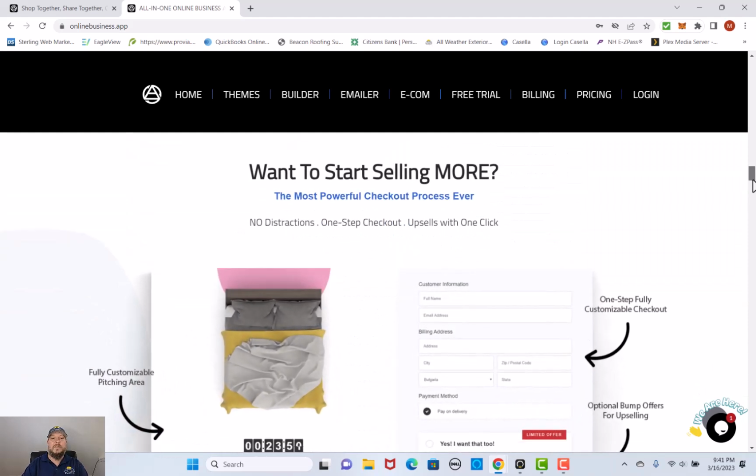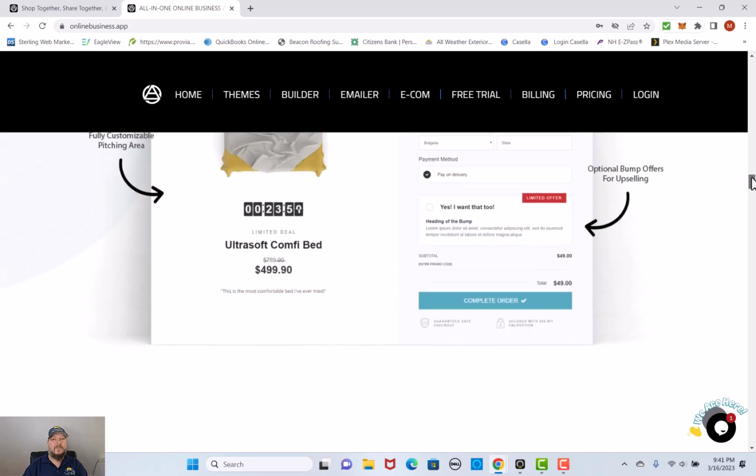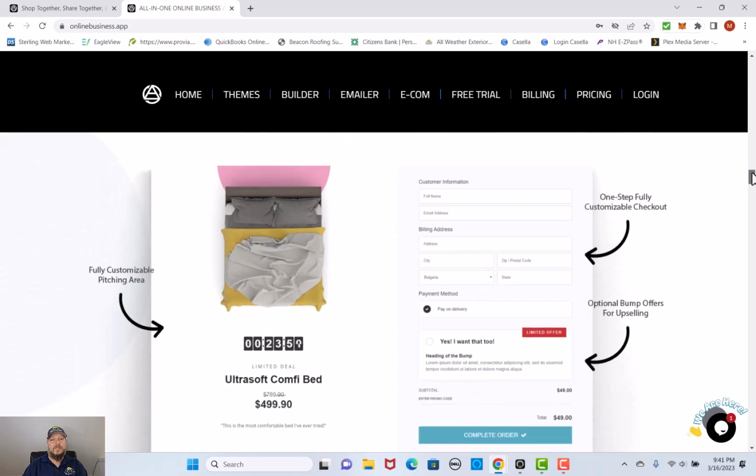So if you want to start selling more, we have the most powerful checkout process ever. There are no distractions. It's a one-step checkout. It upsells easily with one click. So if we were to check here, this would give us a good idea. Say you take this bed, for example, and it's on a limited time deal. It's this ultra soft comfy bed, and it was this price and now it's down to this price.